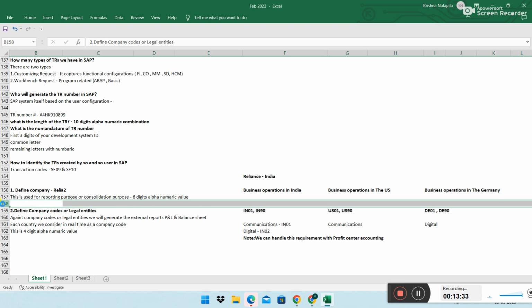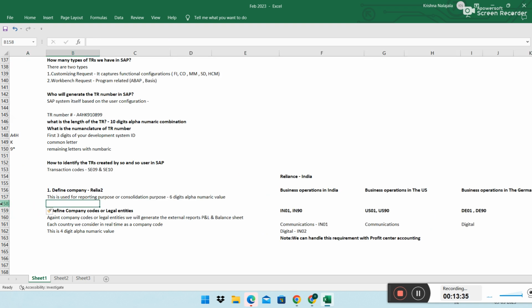Maybe I'll write it down here so that at least you will remember. No transactions will be recorded under company, right? This is just for consolidation purpose.